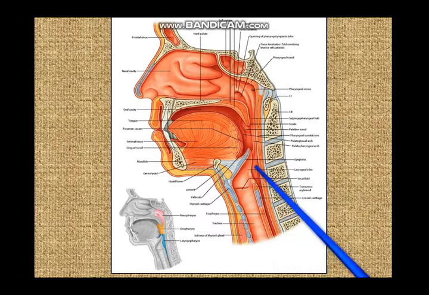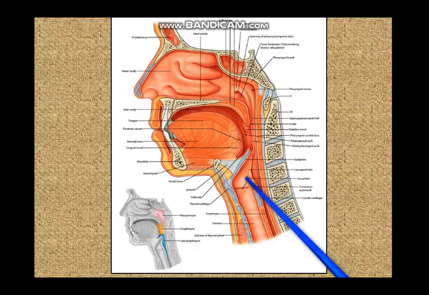And in the anterior wall of the laryngopharynx you have the inlet of the larynx, and this inlet of the larynx is bounded above by the tip of the epiglottis, on the sides by the aryepiglottic fold, below by the arytenoid cartilage, and in the midline by the interarytenoid fold of mucous membrane.